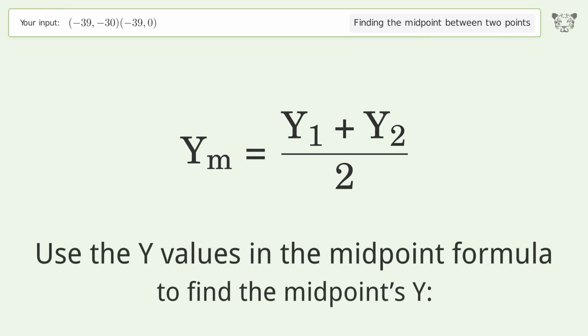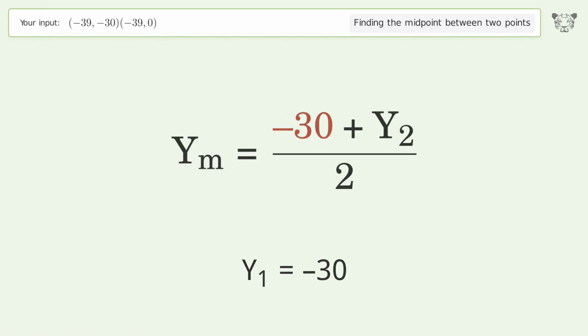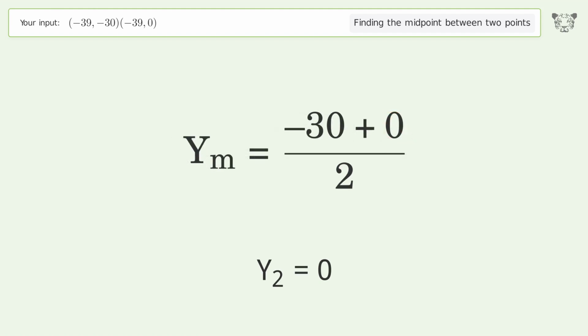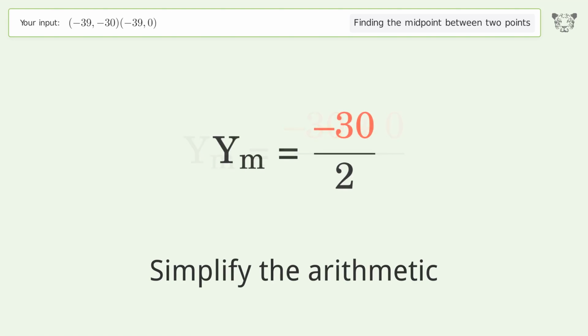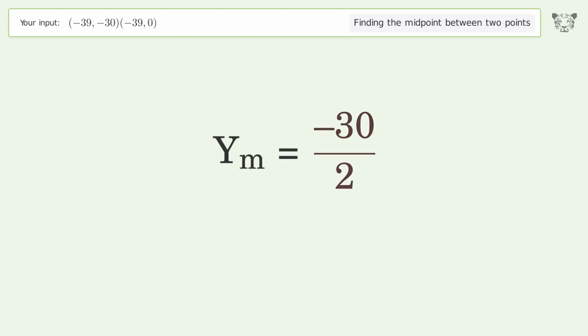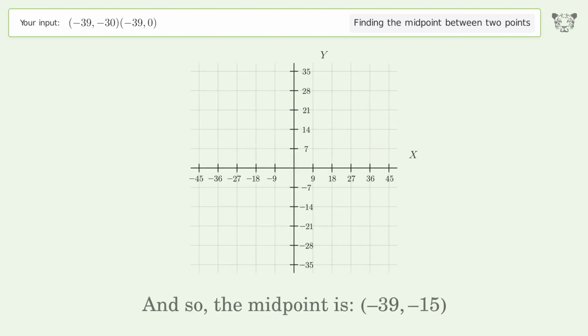Use the y values in the midpoint formula to find the midpoint's y. y1 equals -30. y2 equals 0. Simplify the arithmetic. And so, the midpoint is -39, -15.